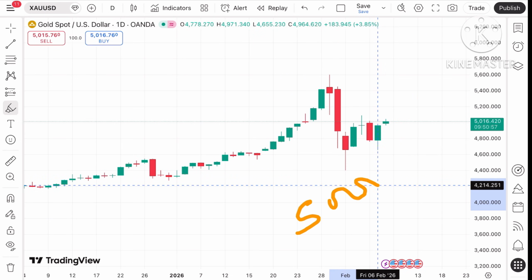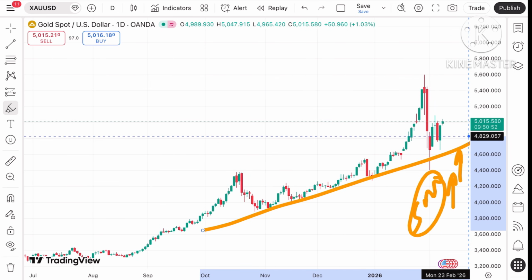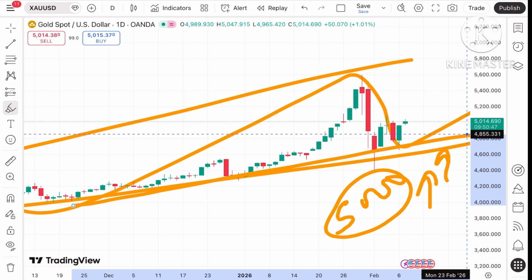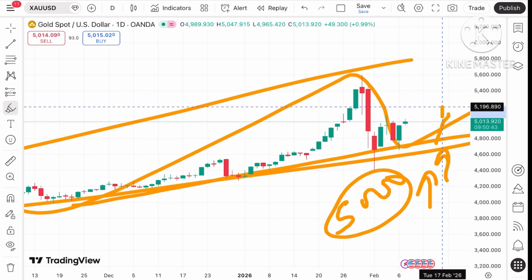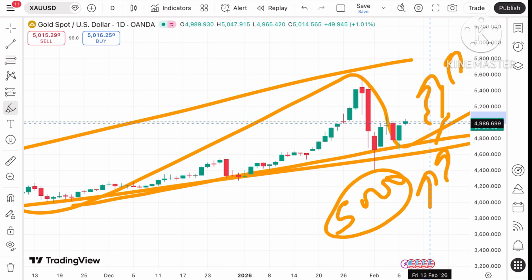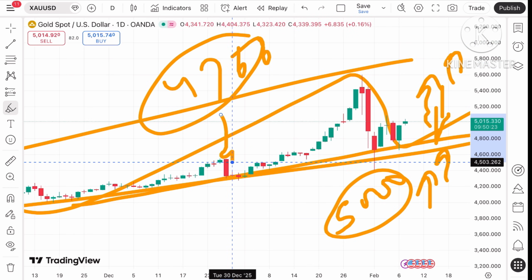If the price keeps moving above 5000, there is a probability of upside movement, because this bigger pattern and this smaller pattern are both supporting an upside. Chances are very high it will move towards a level of 51.12, from there a level of 51.96, then a level of 54.12, then towards 54.49, and then a further upside can be seen. But if it starts coming down, it can come down towards 49.60, to a level of 48.92, and then to a level of 48.44.